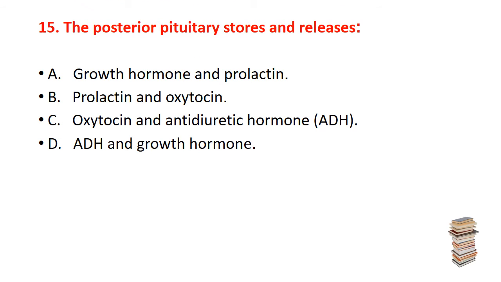Now, the question number 15. The posterior pituitary stores and releases: option A, growth hormone and prolactin, B, prolactin and oxytocin, C, oxytocin and ADH or antidiuretic hormone, D, ADH and growth hormone. The correct answer is C, oxytocin and ADH.